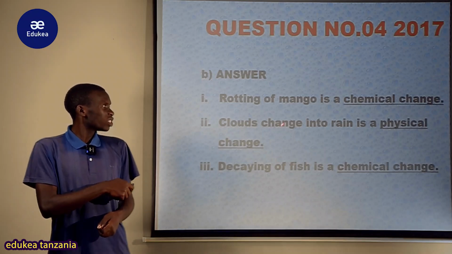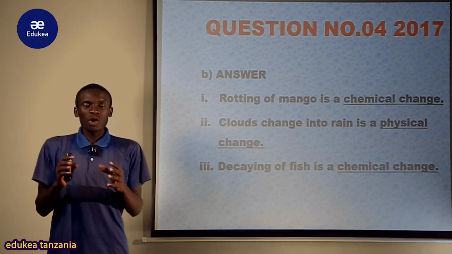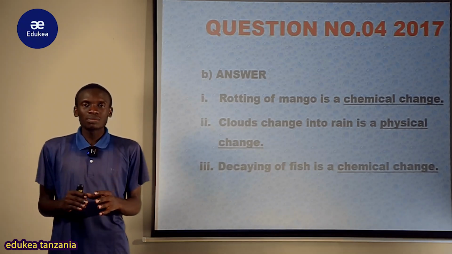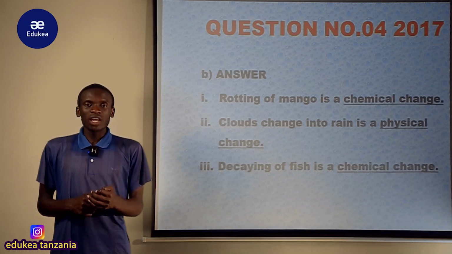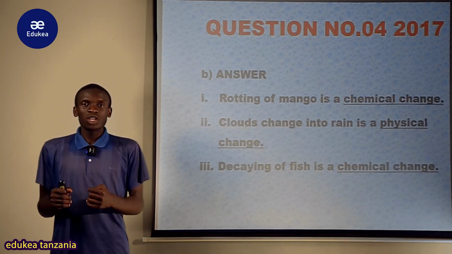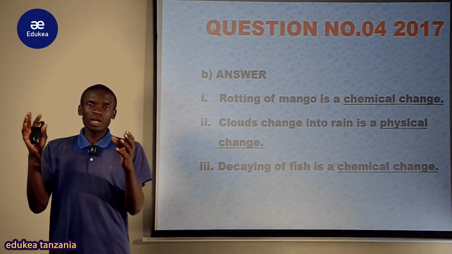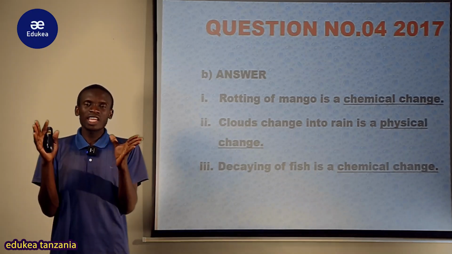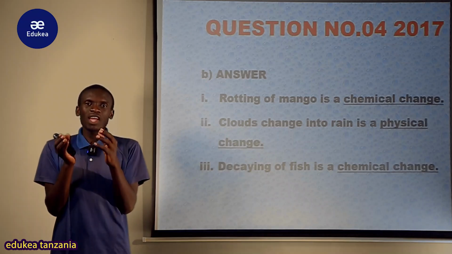Also, cloud changes into rain. Mawingu yakibadilisha kufuata mvua. This is a physical change because the composition is the same. So it's like water changes into vapor and then condenses. When condensed, like forming a solid, the composition is the same.